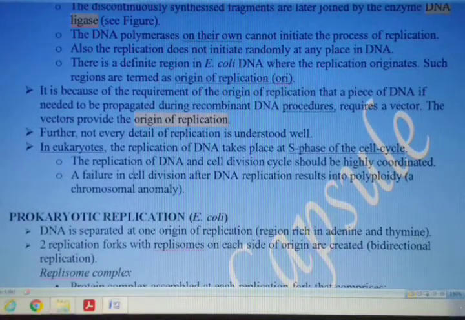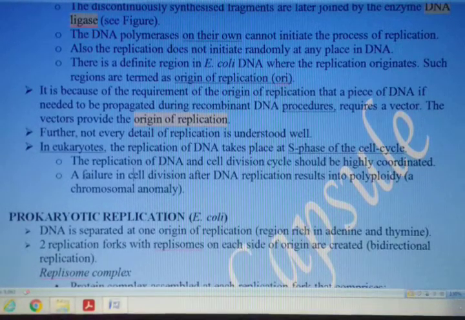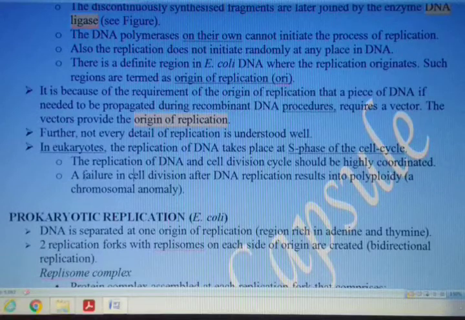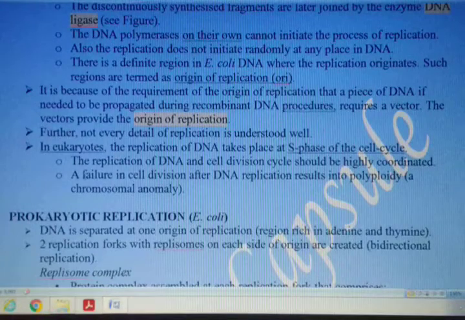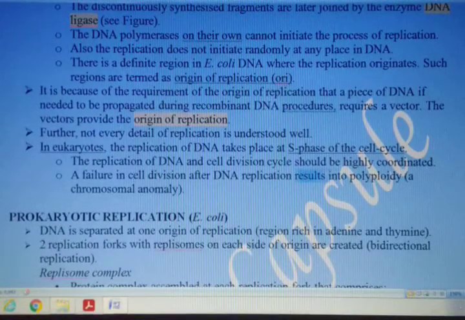Suppose that a cell has already undergone nuclear division, the DNA has been synthesized, the nucleus has divided already into two, but the cytoplasmic division does not take place. In that condition, what will happen? More than one set of chromosomes can be present in the cell, and that is going to result in the condition called polyploidy.